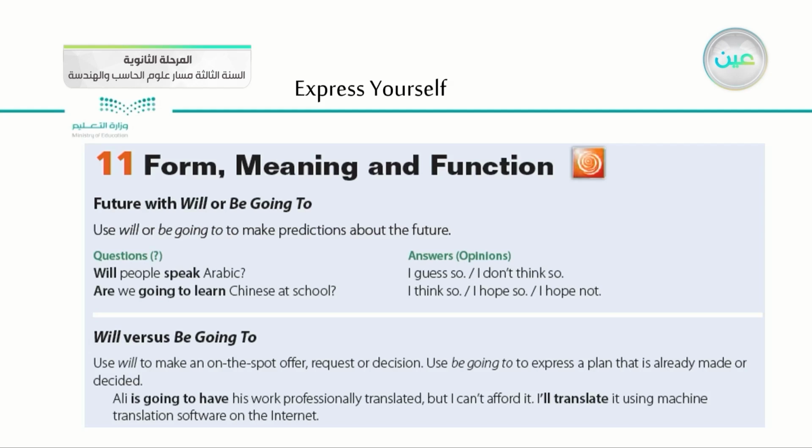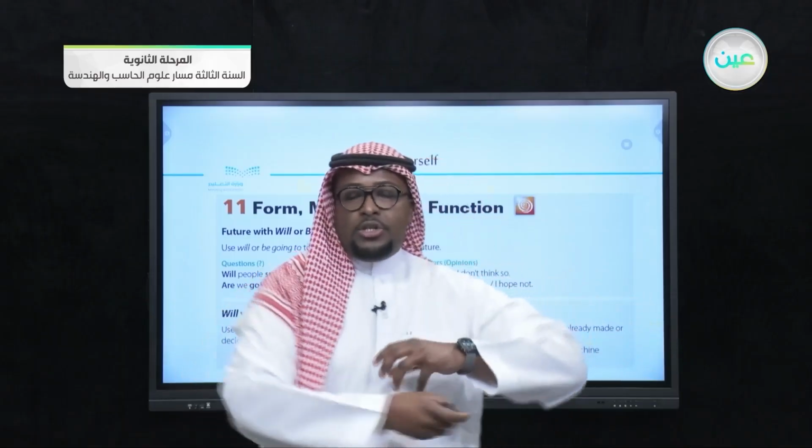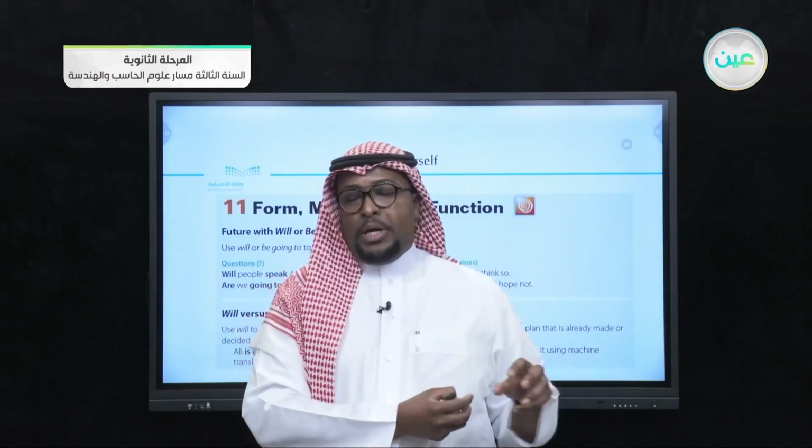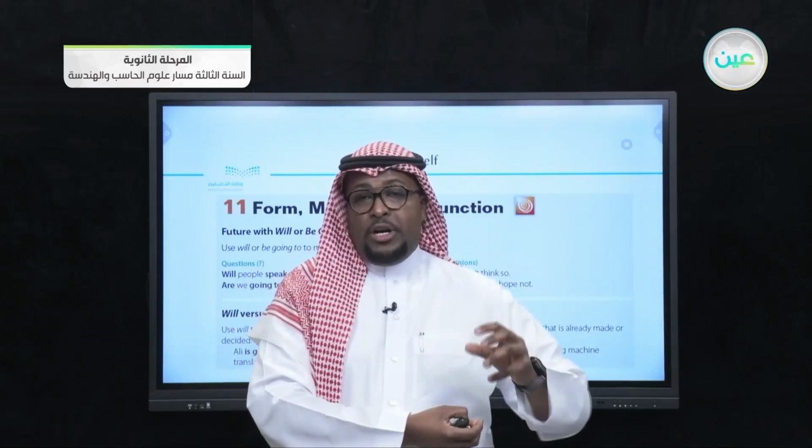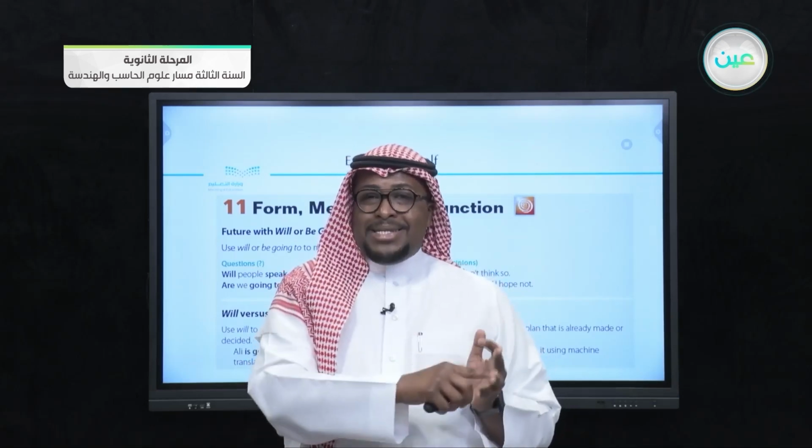And of course, we have another question, which is, are we going to learn Chinese at school? As you see here, guys, we focused on going to. Of course, it's preceded by be. When we say be, I would like to remind you of the be group, which is a very important group of verbs in English. We have am, is, and are.